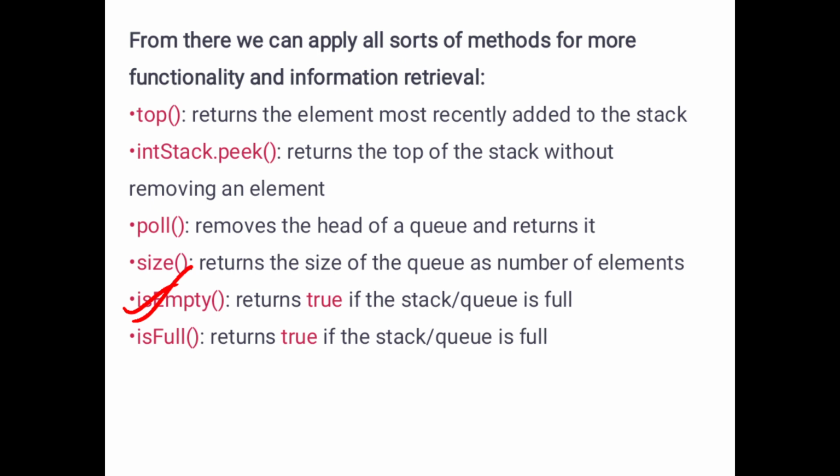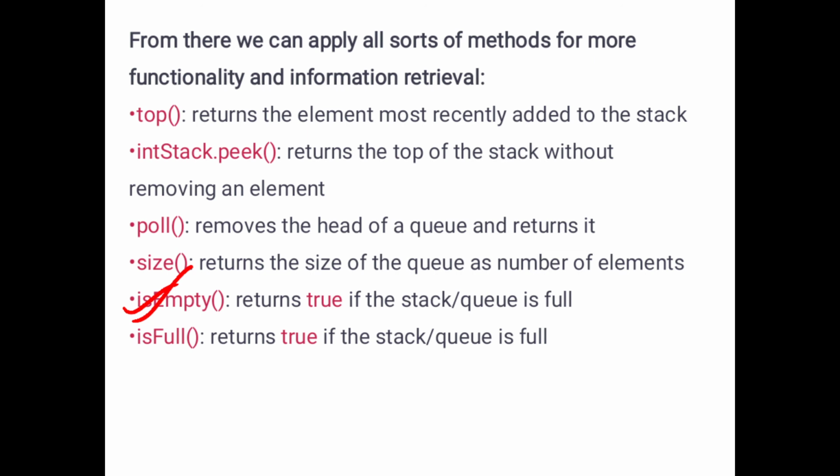If it is static or constant, for example the capacity of the queue is constant, say 50 elements, and 50 elements are allocated for that stack, then it must be full. So isFull checks whether the stack or queue is full or not. If it is full, the result returned is true, otherwise false.